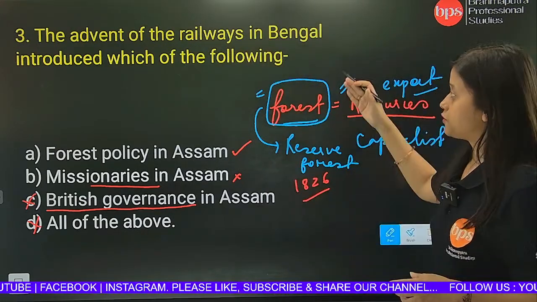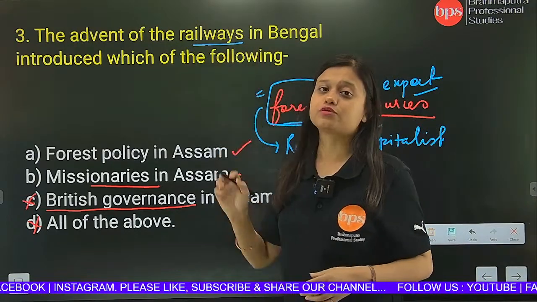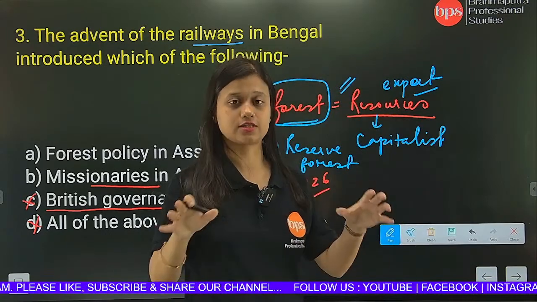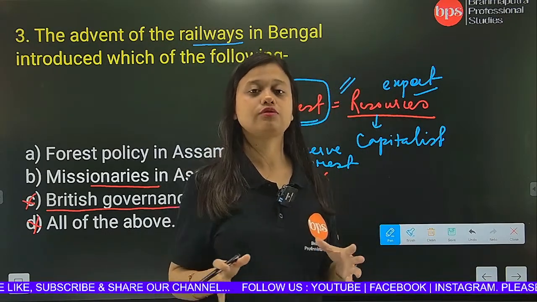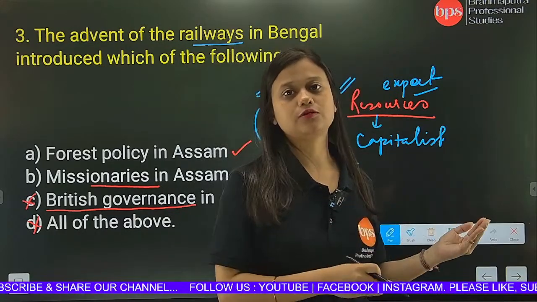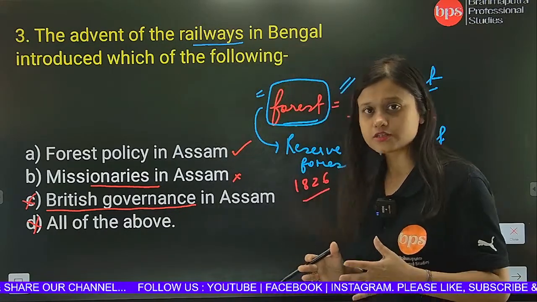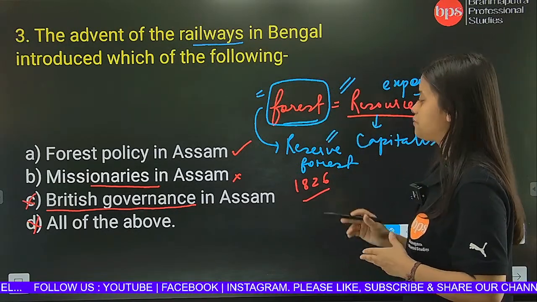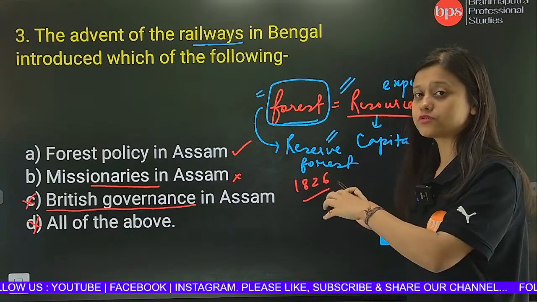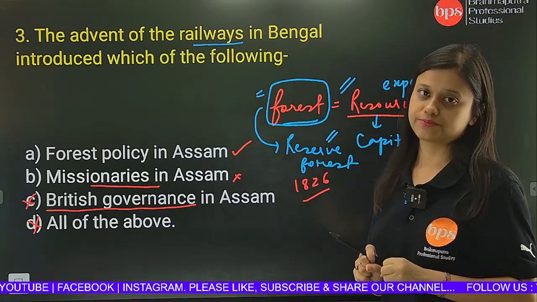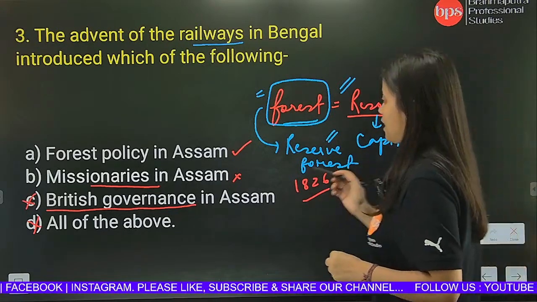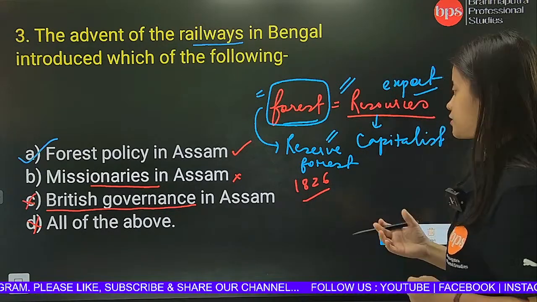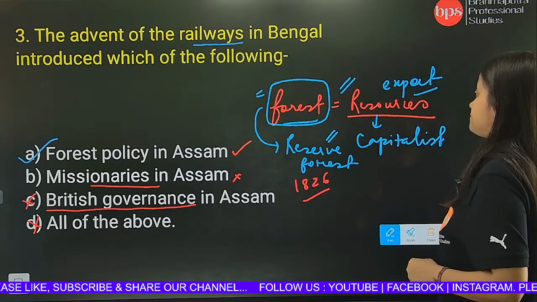That is why for the first time they introduced railways, so that they can take all those exports back to England. They can transport the resources, and then export them to England. So when this forest resource was first discovered, that's how the reserve forest came into being. The Britishers introduced this to take control of the forest. Okay, so our correct answer is the forest policy in Assam, the introduction of the reserved forest category.